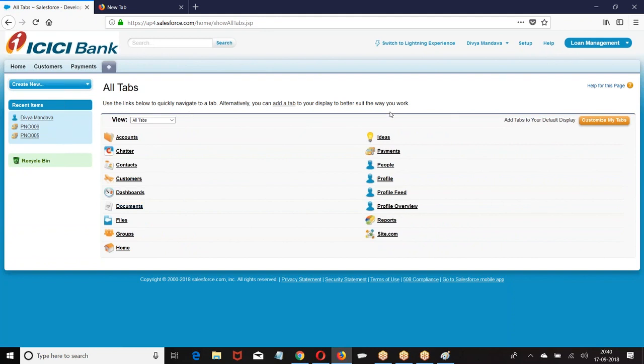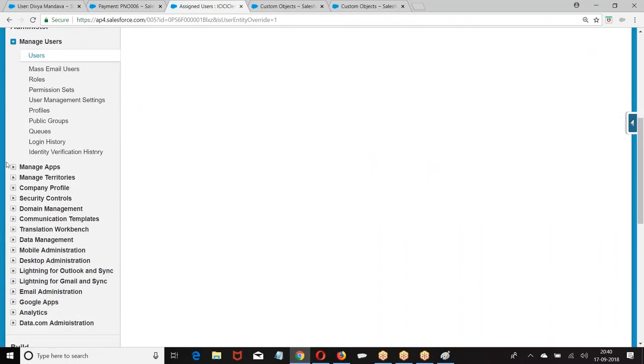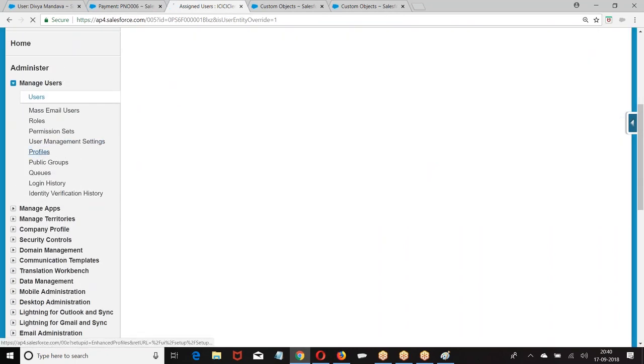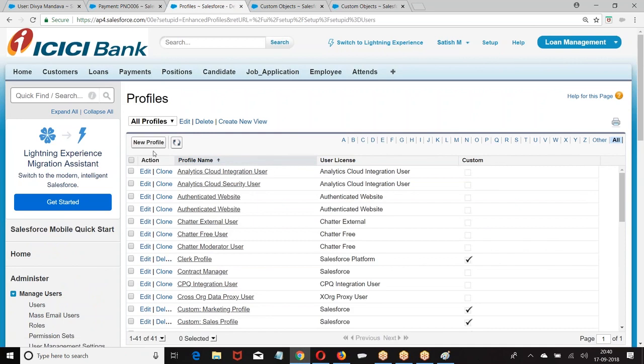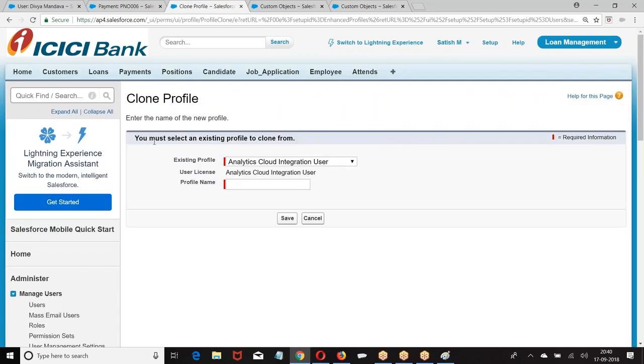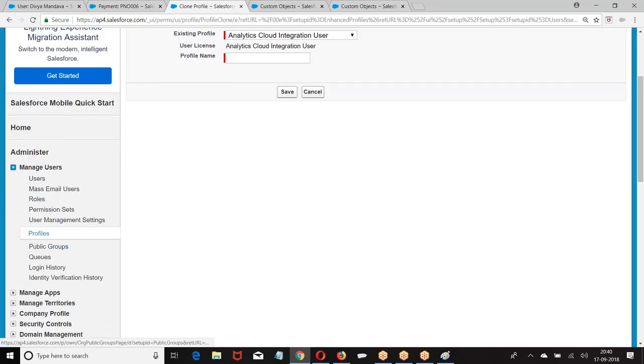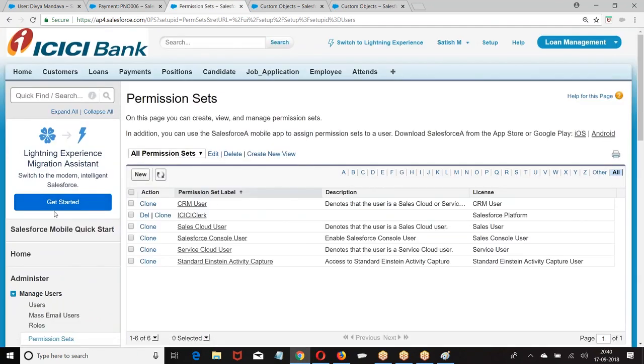Object is not getting displayed here. Let me check with the other profile. Is there an issue from my end or are there any dependencies? It may also have dependencies. Let me cross check that.